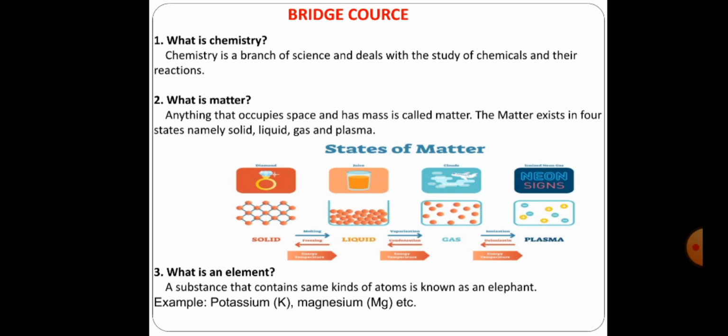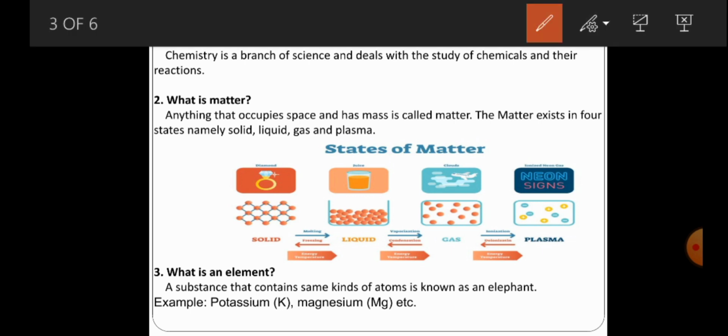Similarly, second question, what is matter? That is very simple. You take any object, and the particular object occupies some space. And also the particular object should contain mass. Anything that occupies space and also has mass, that is what we call matter.